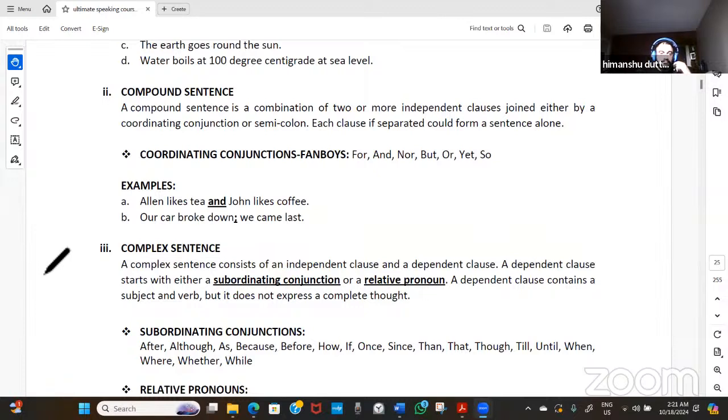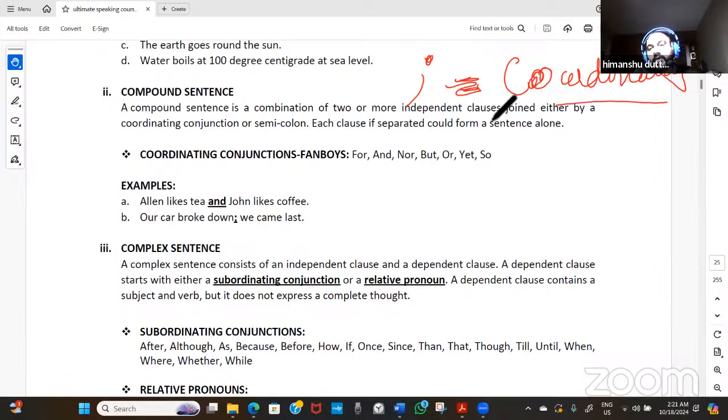So a semicolon is an alternative for a coordinating conjunction. Now you will ask me, what is a coordinating conjunction? A conjunction which makes coordination between two sentences, especially two independent clauses, would be a coordinating conjunction.